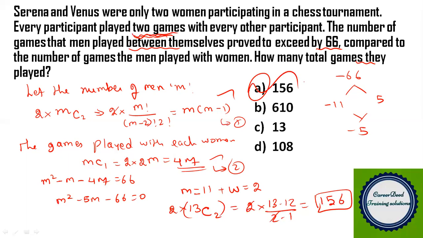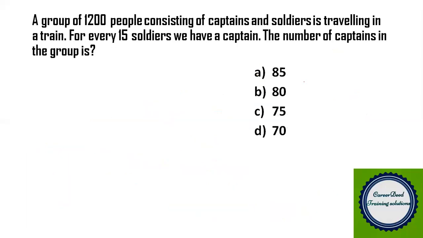Now moving to the last question of the session. A group of 1,200 people consisting of captains and soldiers is traveling in a train. For every 15 soldiers, we have a captain. The number of captains in the group is dash. Okay, so here the common mistake we make is this: we totally have 1,200 people.